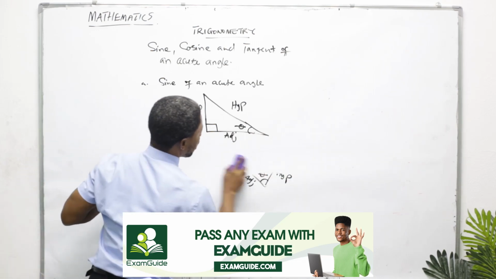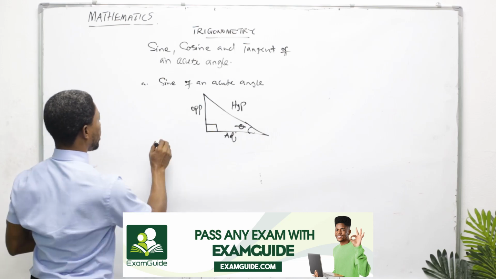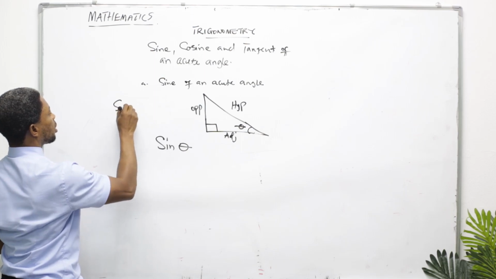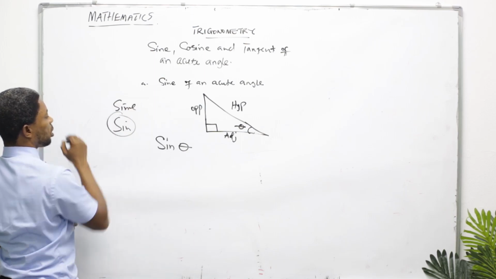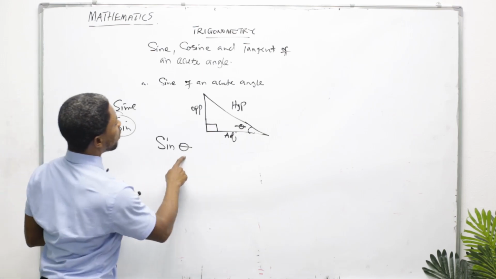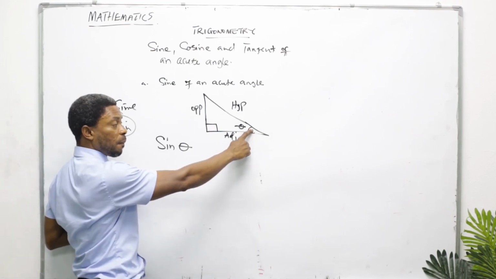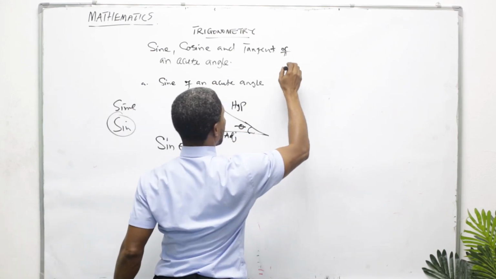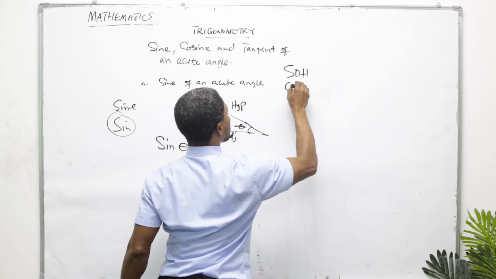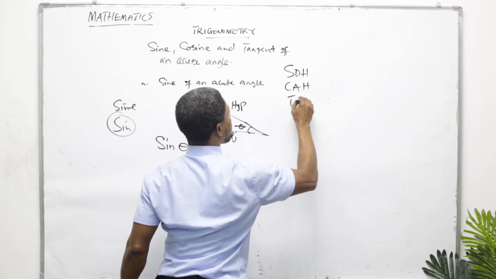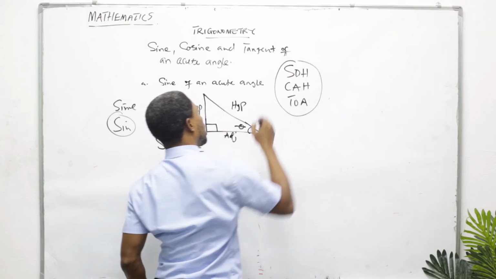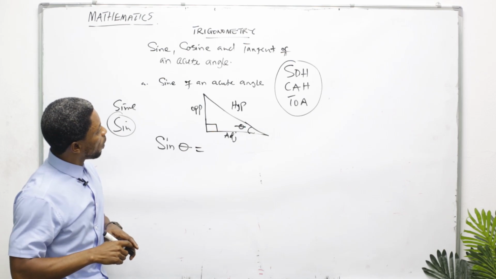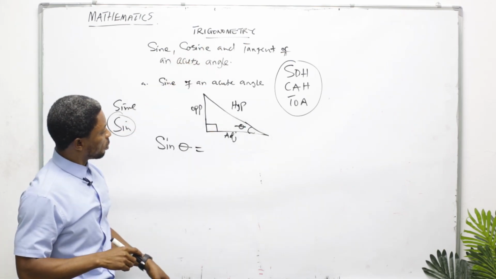So having said that, let's look at sine theta. This is the abbreviation of sine. Instead of writing it repeatedly, we just take the short form of it. Now, sine theta means I want to consider this angle. Don't forget to write this down: SOH CAH TOA. You see this? It's a key in this lesson. It's not an English word, it's an acronym which we use to summarize what we are doing today.